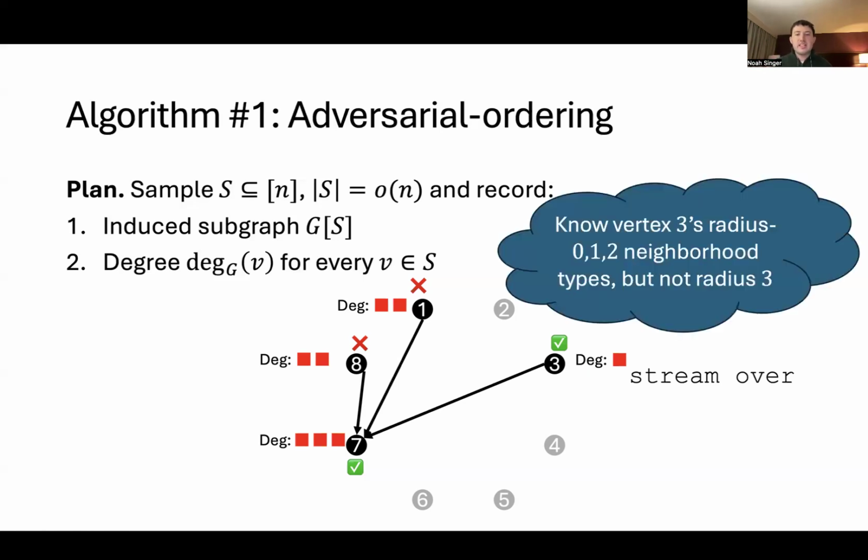What this means is that if you look, for instance, at vertex 3, we know its radius 0 neighborhood. We know its radius 1 neighborhood. We actually know its radius 2 neighborhood, but we don't know, for example, its radius 3 neighborhood, because once we hop out all the way to vertices 1 and 8, we don't know all of their neighbors.